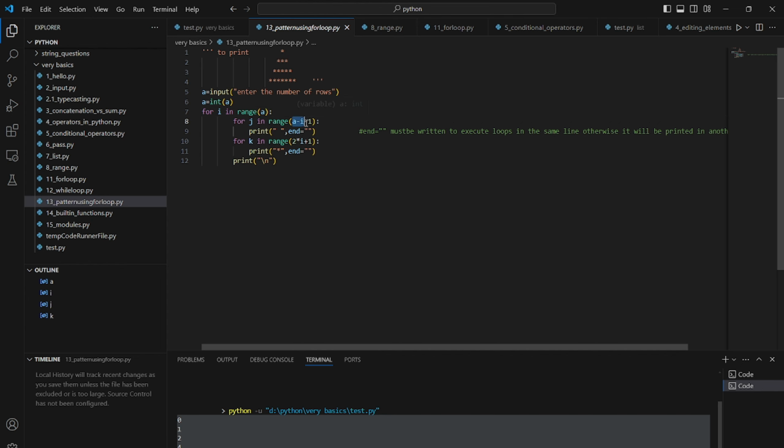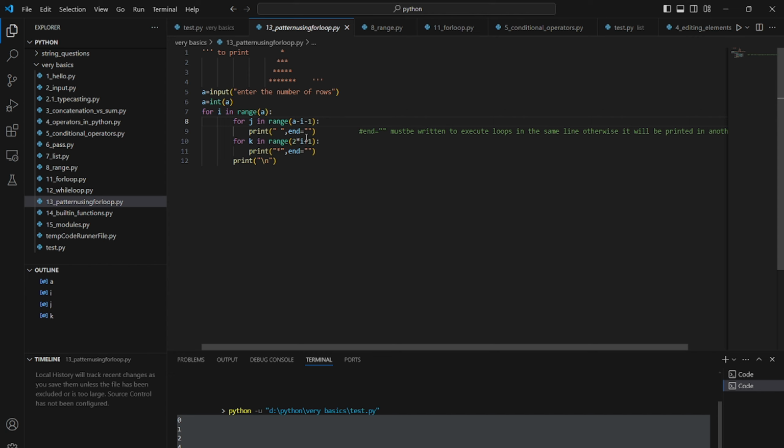So a minus i minus 1 will be 2 spaces. In case of 4 rows, it will have 3 spaces, so this will print 3 spaces.